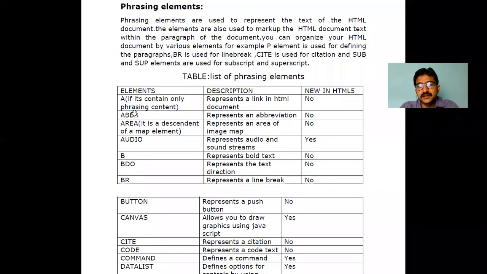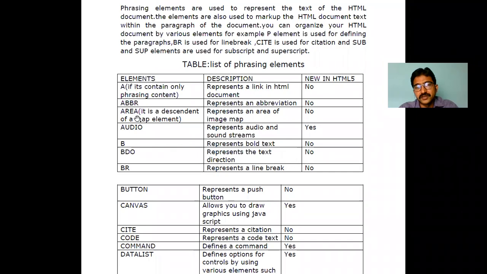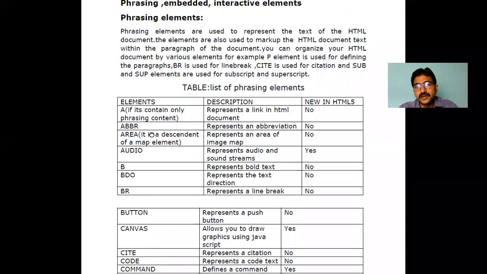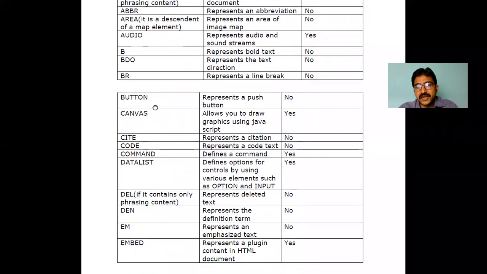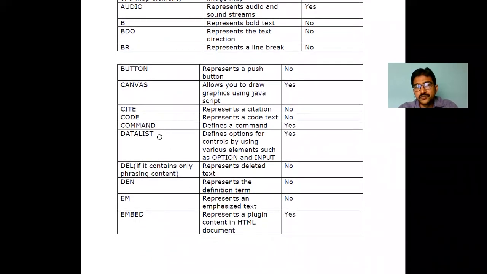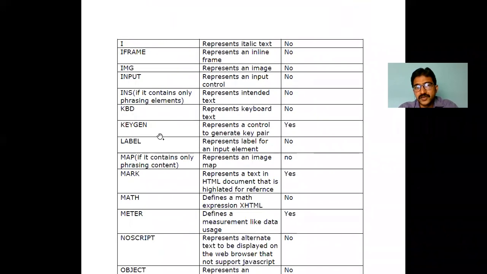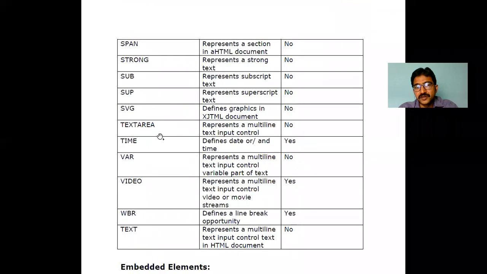Some of the elements are repeated from the previous flow elements, some elements of phrasing will be repeated in embedded, and repeated in interactive. Like this, it will be repeating from one to the other, but not every element will repeat. Only a few elements will be common from one category to another. The elements under phrasing are anchor, abbr, area, audio, bold, video, br, button, canvas, cite, code. Only one or two will be added in a new way. The rest of the elements we have already discussed.